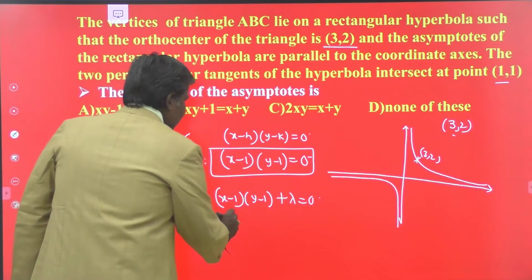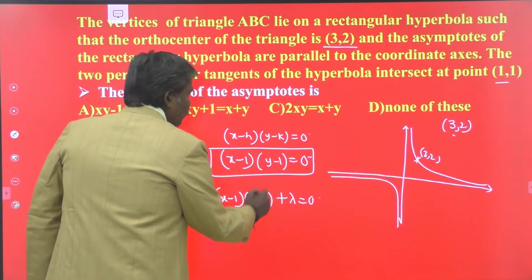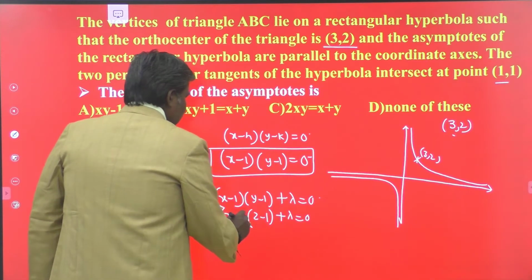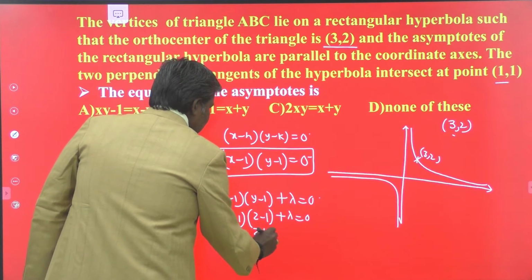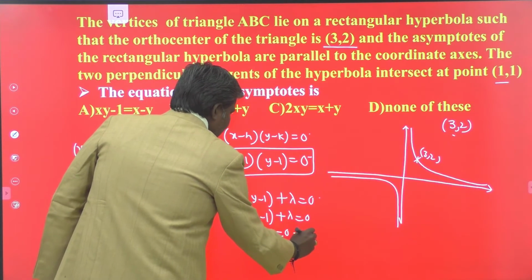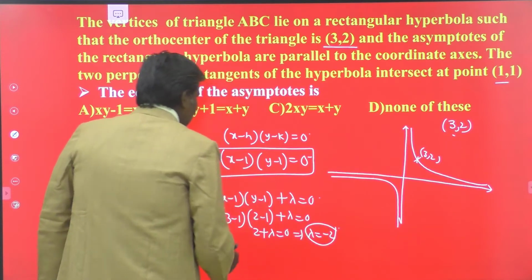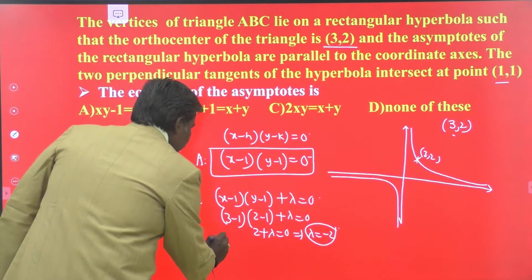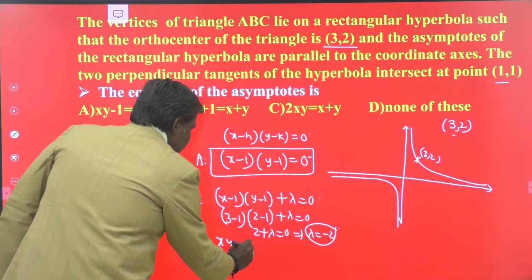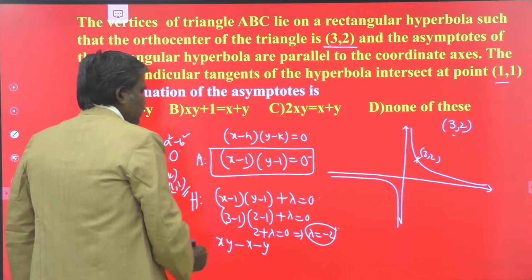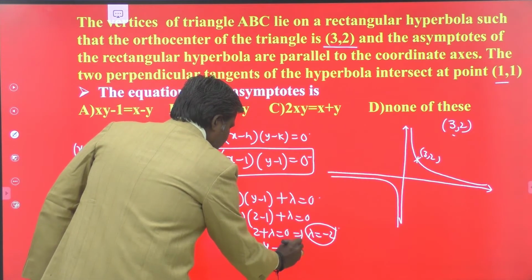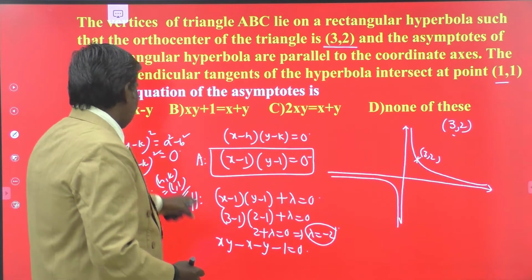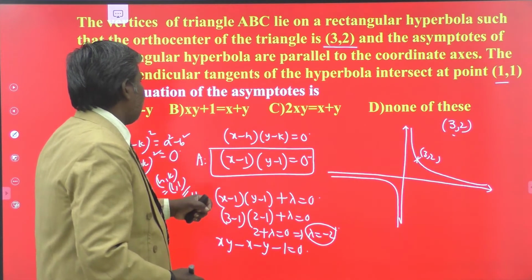You just substitute here: (3 minus 1)(2 minus 1) plus lambda equals 0. That is 2 times 1 is 2, so 2 plus lambda equals 0. Your lambda is equal to minus 2. Substituting lambda equal to minus 2 in the above equation, we have xy minus x minus y plus 1 minus 2 equals 0. So we have xy minus 1 equals x plus y.